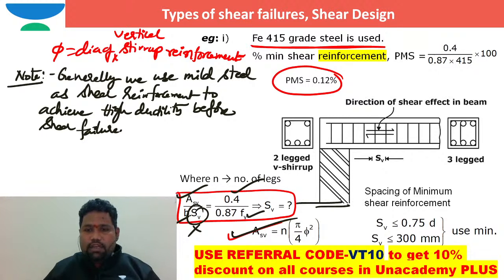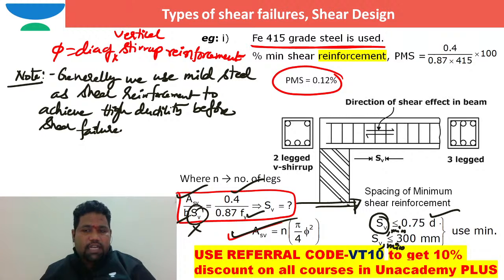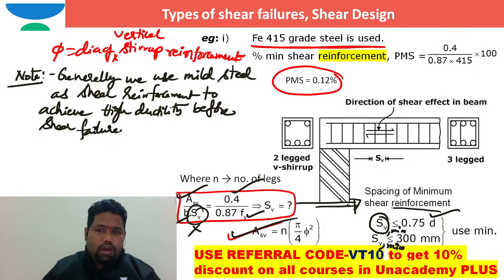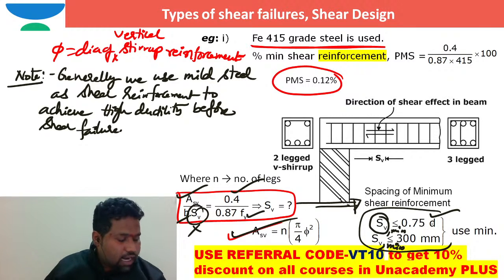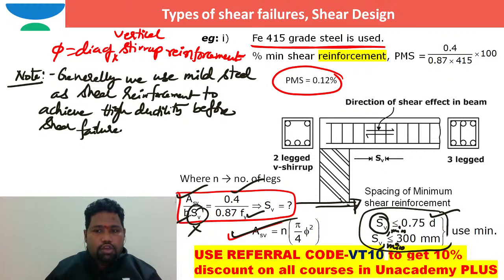After I work out the spacing of this shear reinforcement, the minimum spacing of this shear reinforcement should always be less than 0.75 times the effective depth and should be less than 300 millimeter. Out of these three values, Sv minimum, 0.75 d and 300, whatever may be the lesser value, we generally fix that value for minimum shear reinforcement.